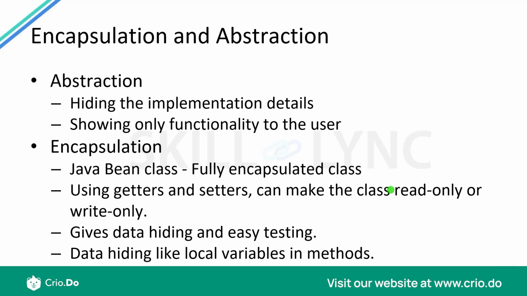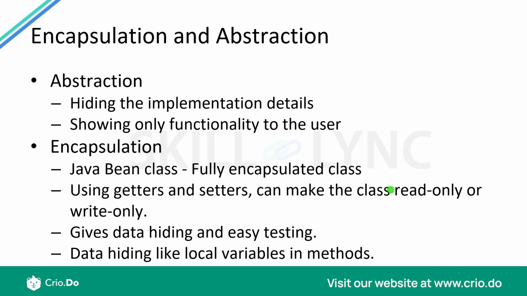It is simply a capsule of all the variables and all the methods which are working on those variables. That is truly what encapsulation is. And especially when we consider a special type of class, which we call a Java Bean class, that is a fully encapsulated class.